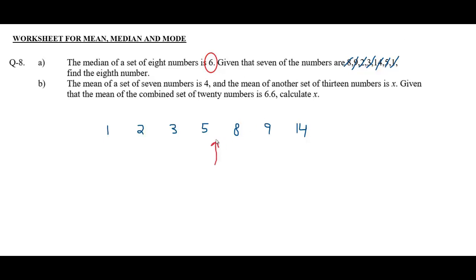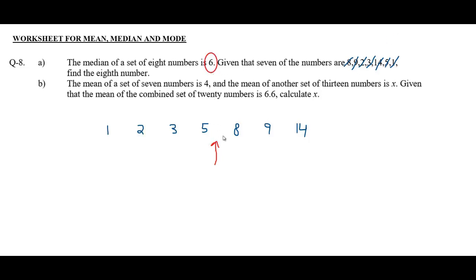Median will be somewhere here, and there are 4 values on the left hand side, 1, 2, 3, 4. There must be 4 values on the right hand side as well. 1, 2, 3. Right now we have 3 values. The 8th value must be greater than 5, because the median, that is the middle value, is 6. It cannot be 5 or less than 5.